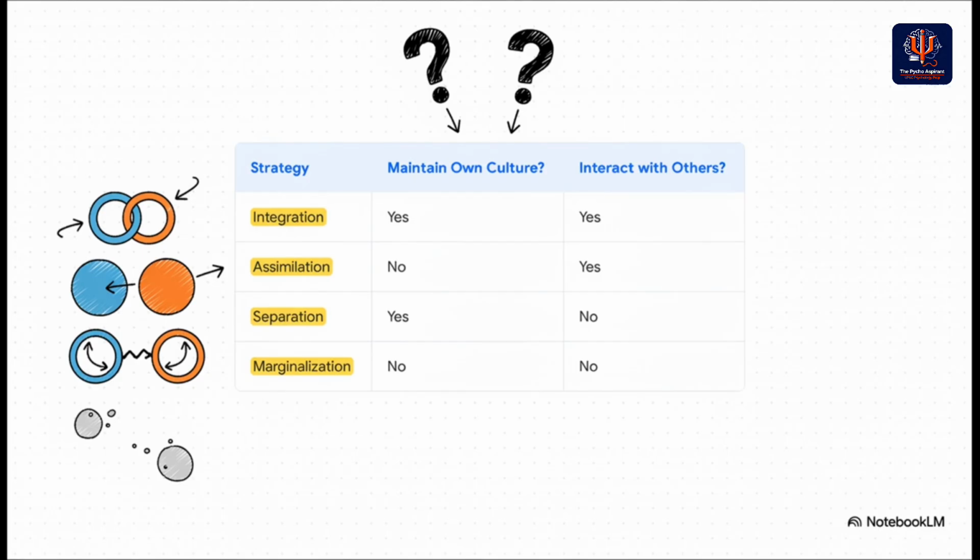It's all based on the answers to two simple questions. Do I hold on to my own culture? And do I engage with the new one? If it's yes to both, that's integration, which is usually the healthiest path. Assimilation is when you let go of your old culture to fit into the new one. Separation is the opposite, holding on to your own and avoiding the new. And marginalization, sadly, is when you lose a connection to both.